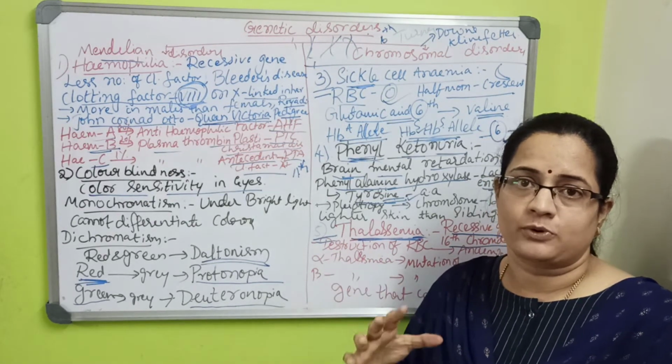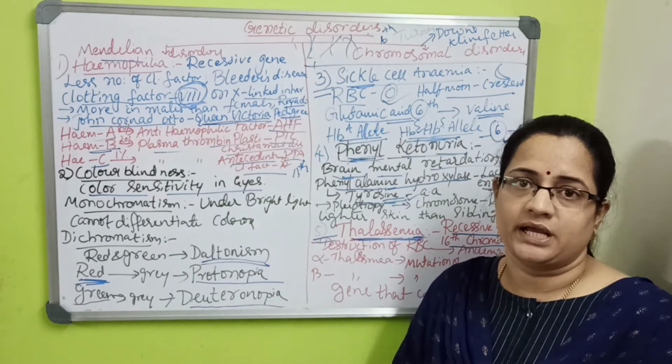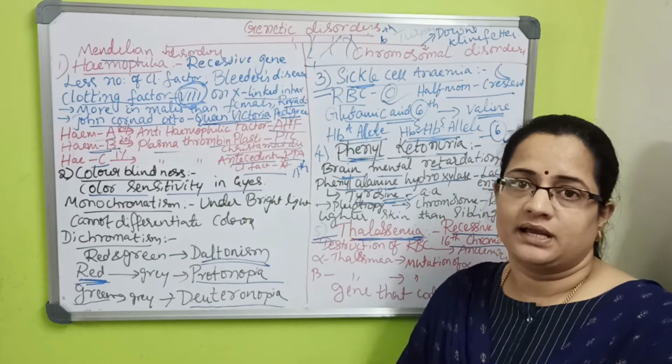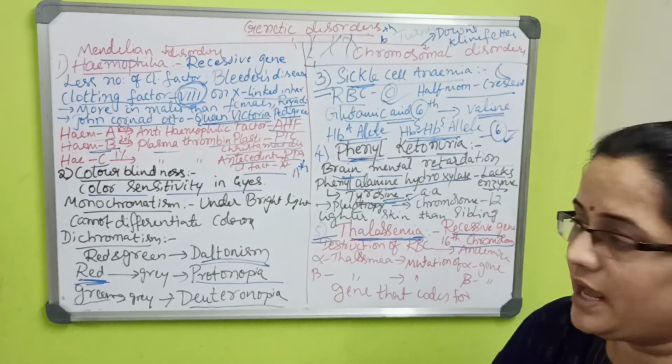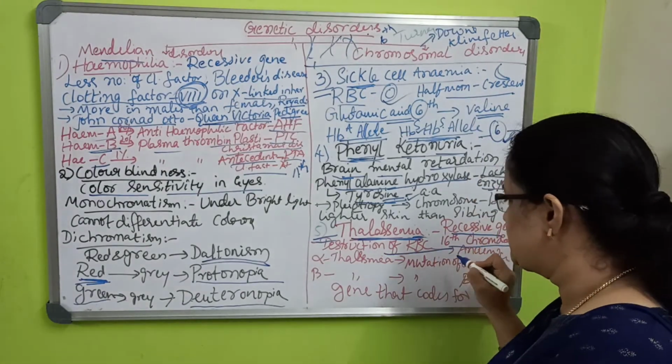RBCs won't be proper and the destruction of RBCs will happen. The breakage of RBCs leads to anemia. The RBCs will break like anything, and it leads to the person having anemia. So this is the last disease in this.